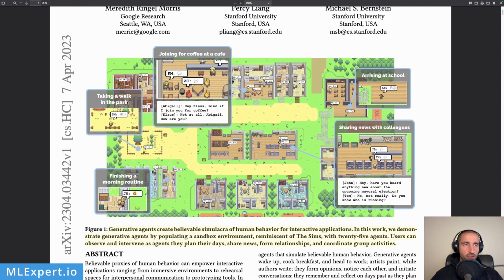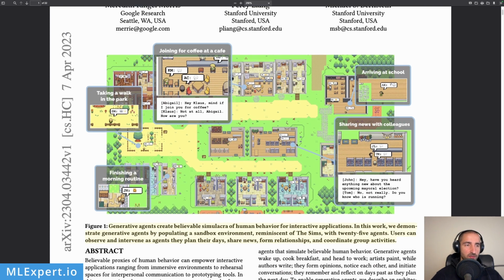And here is a screenshot of the environment. You can see that it looks like a little game. It is very similar to what The Sims used to be in the previous days, with very simple graphics here, but it looks pretty cool. And here we have some agents, and you can see even from this screenshot that they're doing some tasks: arriving at school, sharing news with colleagues, joining for coffee at a cafe, taking a walk in the park. And these are different agents that we have here.